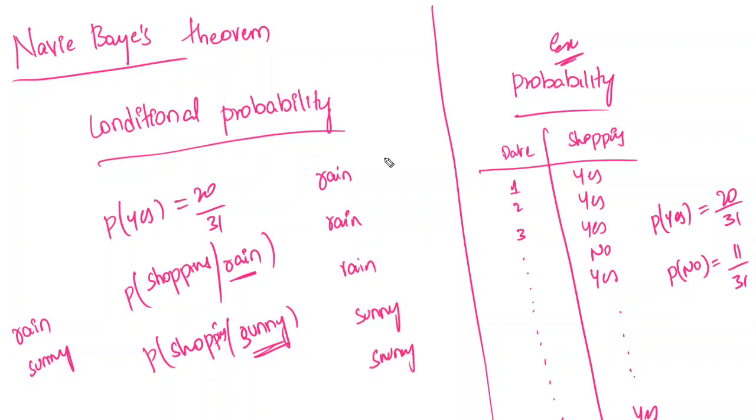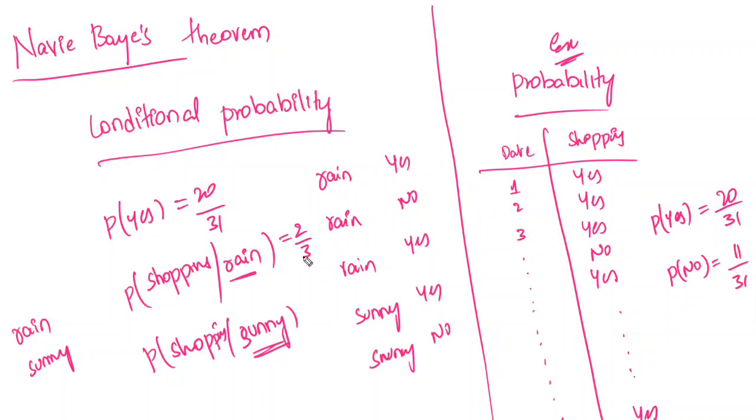Out of which they have done the shopping? Yes, no, yes, yes, no. Something we are having like this. Now, total raining, how many days is it raining? 3 days it is raining. Out of 3 days, how many days have they done the shopping? 2 days. That is, probability of shopping when it is raining is 2 by 3.